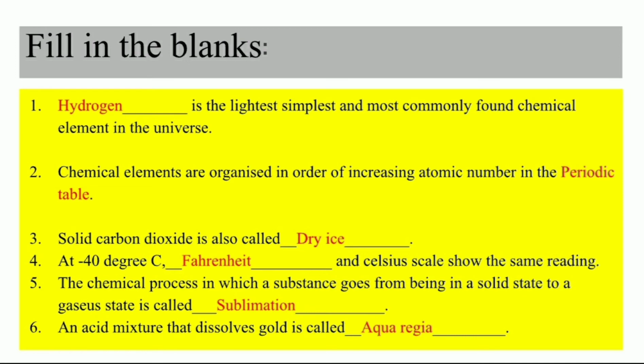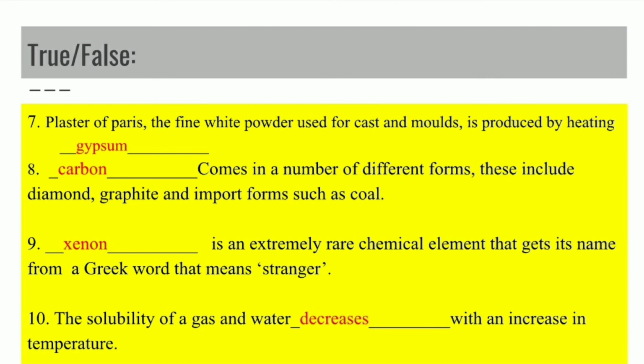An acid mixture that dissolves gold is called aqua regia. Okay, aqua regia is the acid mixture that dissolves gold. So these are some of the basic concepts that we must have observed in our daily life also. For example, sublimation is the change from solid to gaseous state. Okay, dry ice. Then next we have plaster of Paris, the fine white powder used for casts, which is produced by heating gypsum. Plaster of Paris is obtained by heating gypsum.